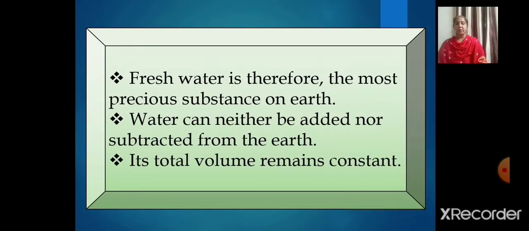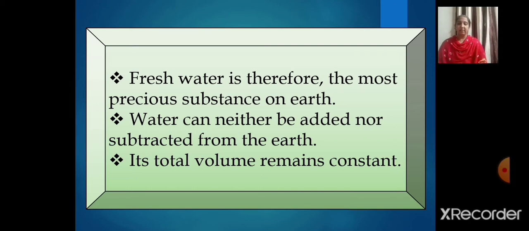Now we know fresh water is therefore the most precious substance on the earth, right? We know very well that only 2.7% is fresh water that is available. So definitely we can say fresh water is the most precious substance on earth. Its total water can neither be added nor subtracted from the earth. Its total volume remains constant. Its abundance only seems to vary because it is in constant motion.